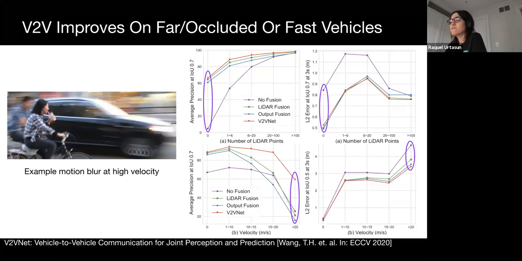High-speed vehicles are often difficult to handle due to motion blur and rolling shutter. These effects are due to the fact that since the vehicles are moving, the LiDAR observations become warped, like the camera image on the left, making it difficult to predict where the object is at a specific point in time.